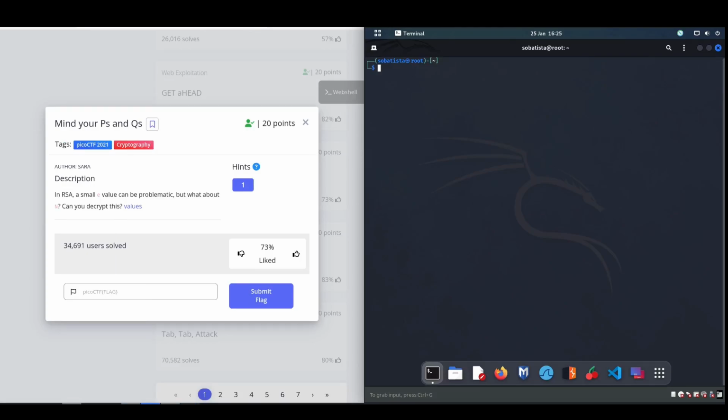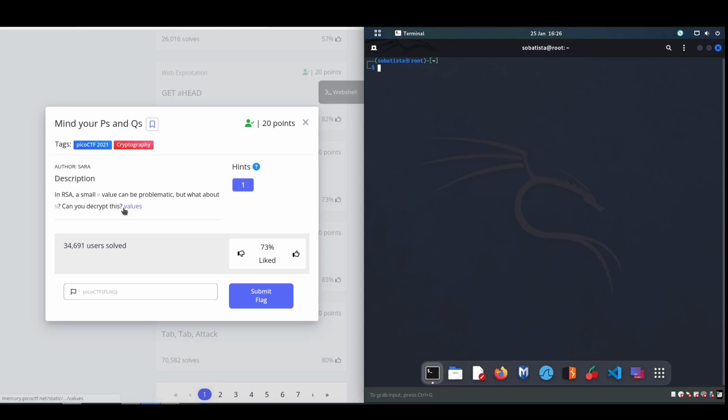Everyone, today we are going to solve this PicoCTF challenge, Mind Your P's and Q's. So first let me read the description. They say this: In RSA, a small e value can be problematic, but what about n? Can you decrypt this? And then we have here a file that we have to download to our machine.